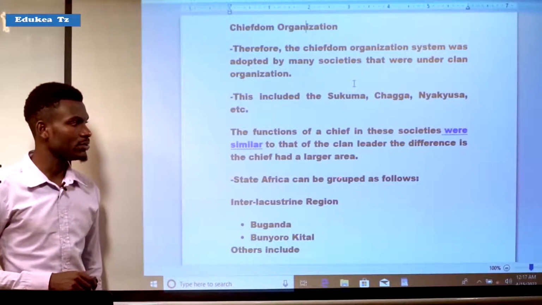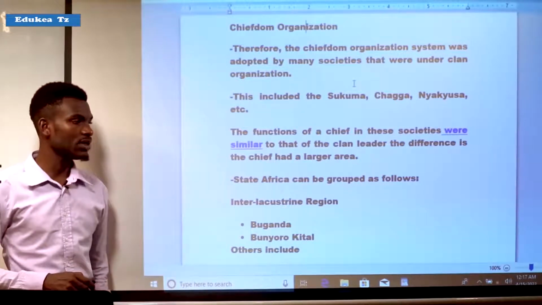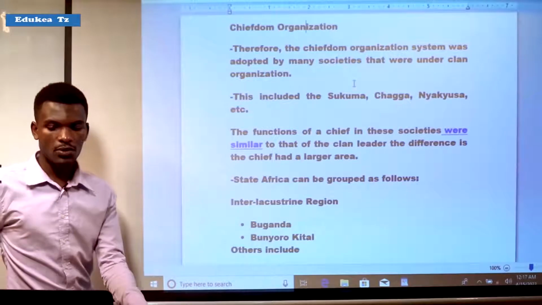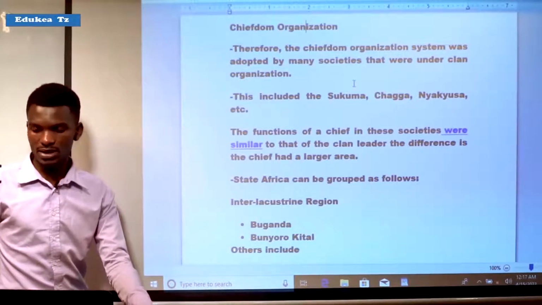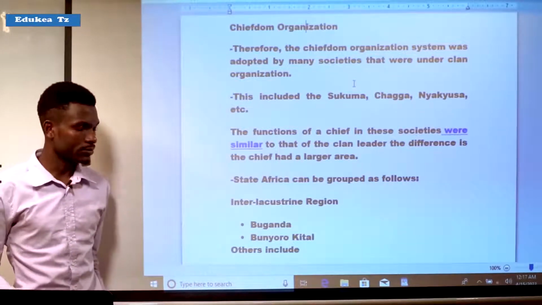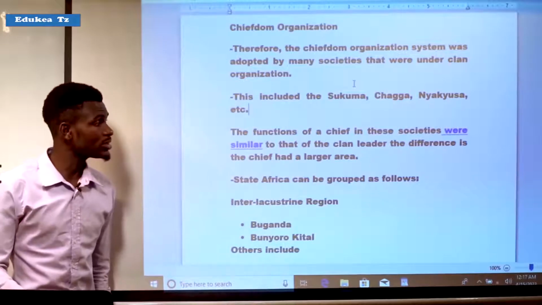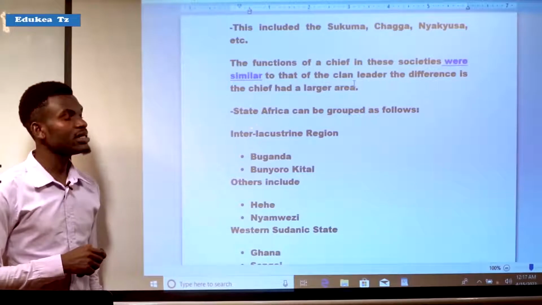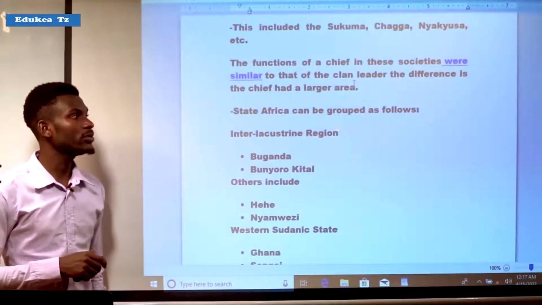States in Africa can be grouped as follows. It means the states which existed in Africa were classified in the following ways.